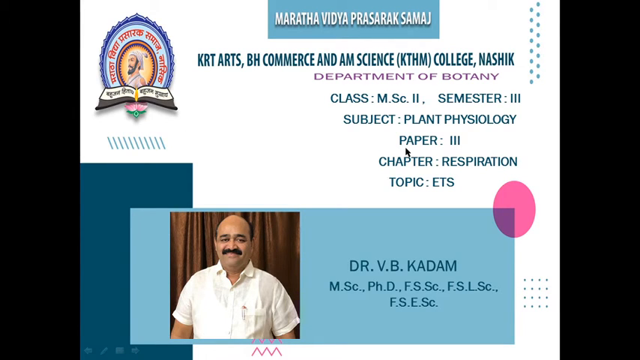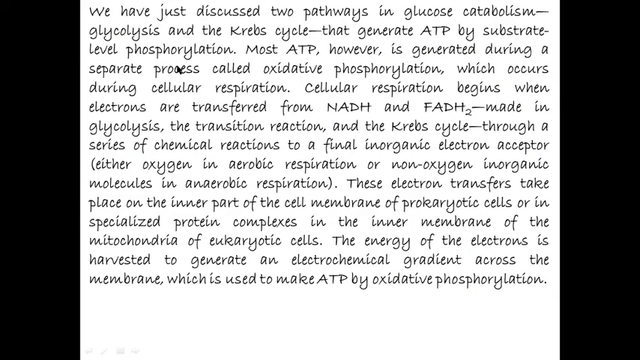Today we are going to learn the chapter Respiration, and today's topic is Electron Transport System. We have just discussed two pathways in glucose catabolism, glycolysis and the Krebs cycle. During glycolysis, one molecule of 6 carbon compound glucose is converted into two molecules of 3 carbon compound pyruvic acid.